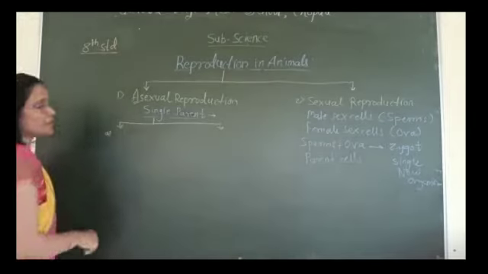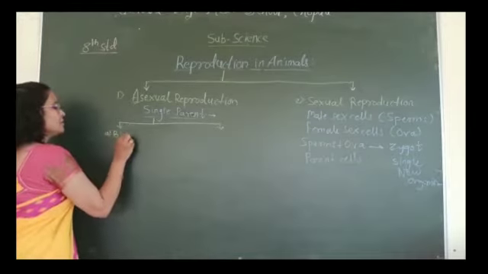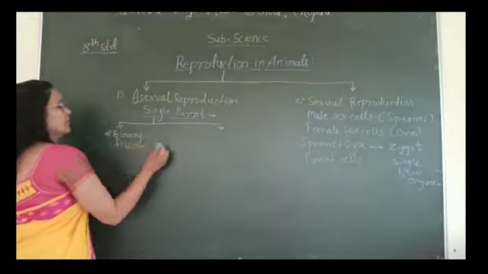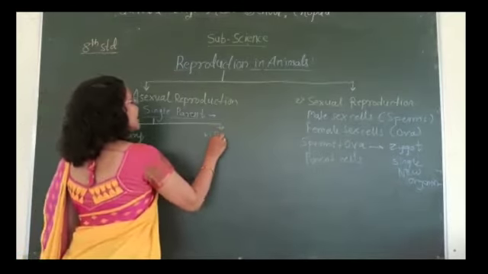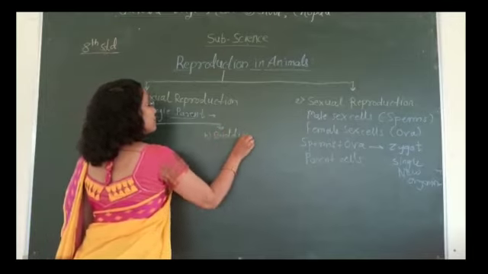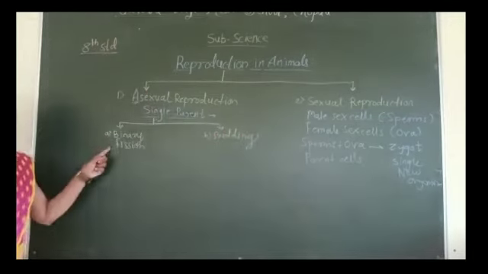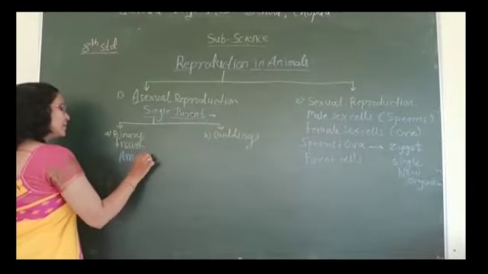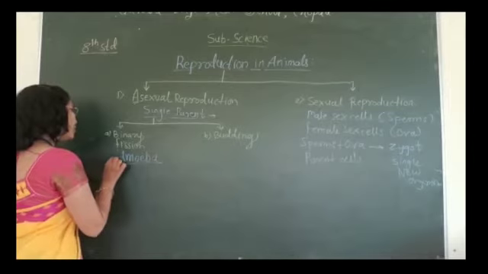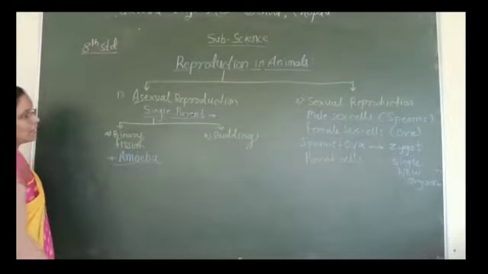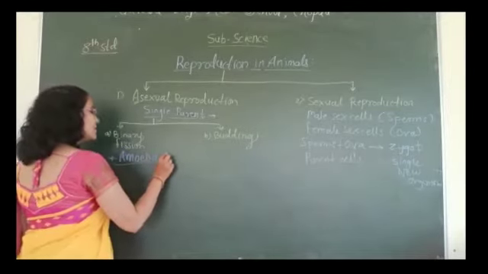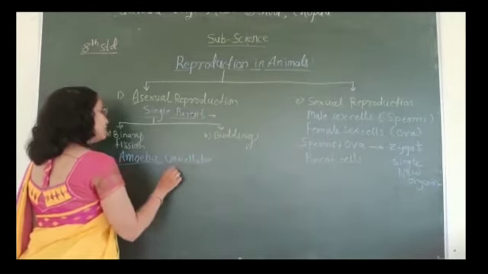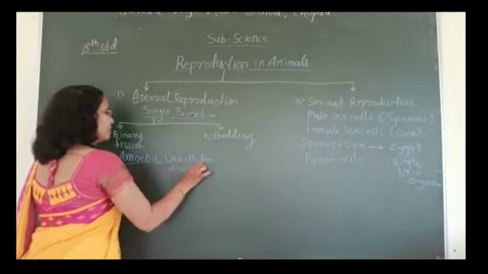First is binary fission, and second is budding. Binary fission. The best example of binary fission is amoeba. You all already know that amoeba is a single-celled animal, a unicellular animal.